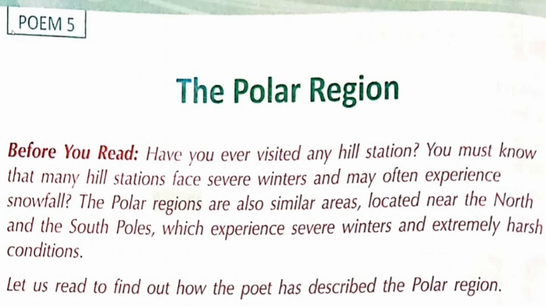So let us read to find out how the poet has described the polar region. Before reading the poem, should we discuss the poet also? Children, we have a very young and very talented poet here, and his name is Sanchit Saluja. He has written a book, published by Arya Publishing House. That book contains some beautiful childhood memories of Sanchit Saluja, and he is a student of Delhi Public School, R.K. Puram, New Delhi.